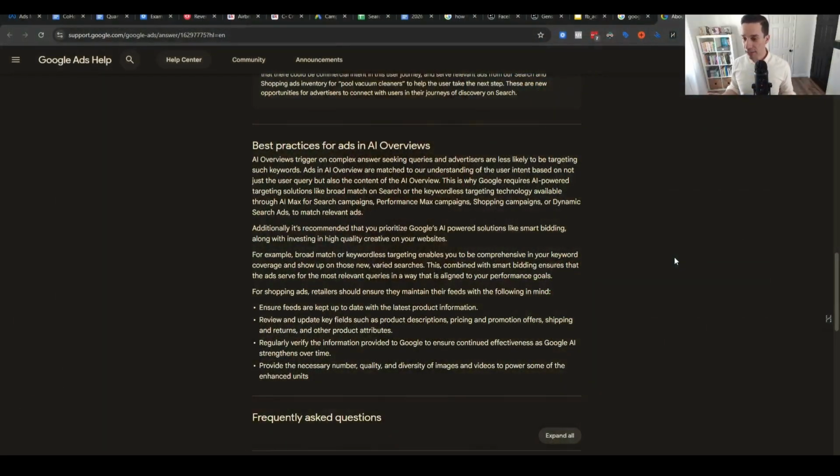All right, so now let's take a look at what the official Google page says. Best practices for ads and AI overviews. AI overviews trigger on complex answer-seeking queries, and advertisers are less likely to be targeting such keywords. Ads in AI overview are matched to our understanding of their user intent based on not just the query the user input, but also the content of the AI overview. This is why Google requires AI-powered targeting solutions like broad match or AI Max for search, the keywordless targeting technology available through AI Max for search campaigns, Performance Max campaigns, shopping campaigns, or dynamic search ads to match relevant ads.